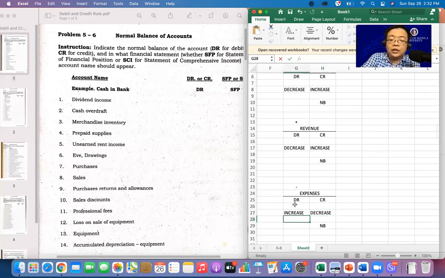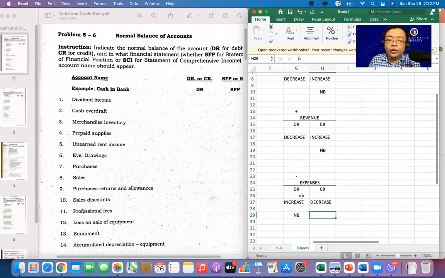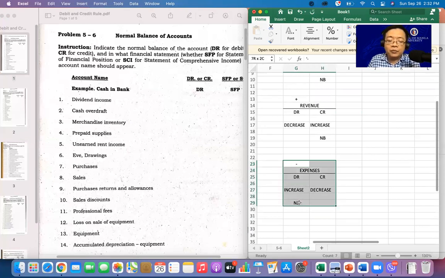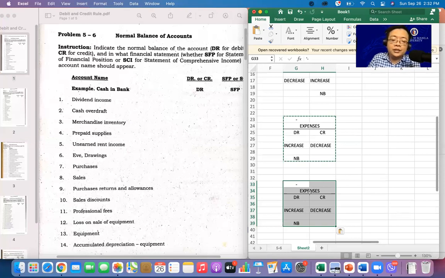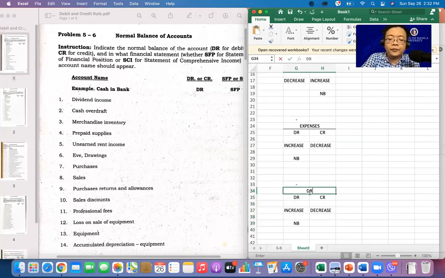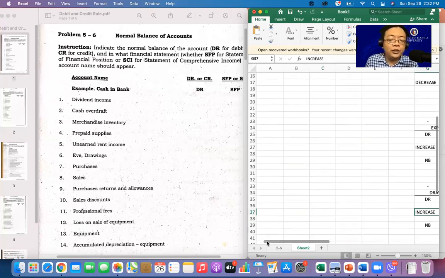Take note, it is only our review, no? We discussed, di ba, already. And also we have your drawings. So deduct pa din yung drawings, same lang. So we have here your drawings. So drawings is also same as your expenses. So yan yung ating discussion last time, right? So hopefully ito ay review na lang, okay?